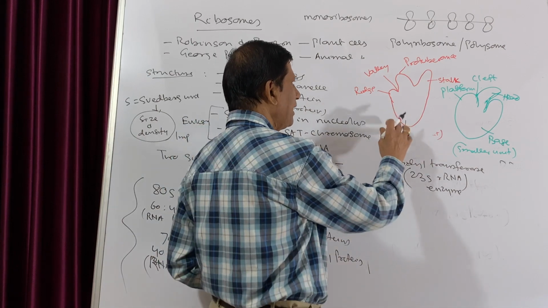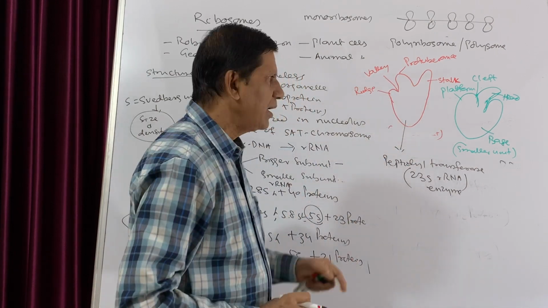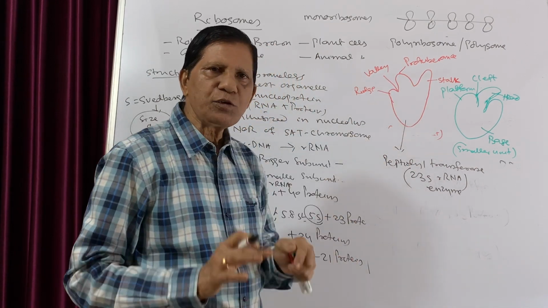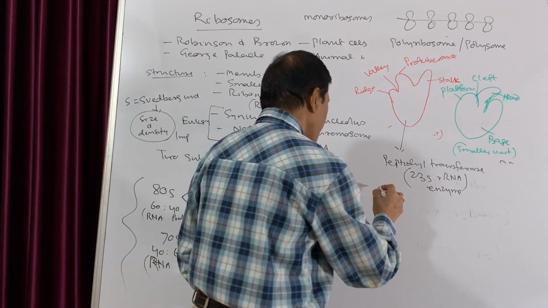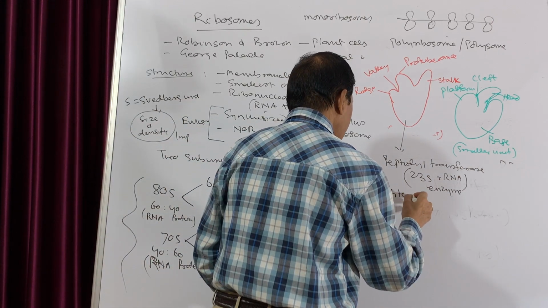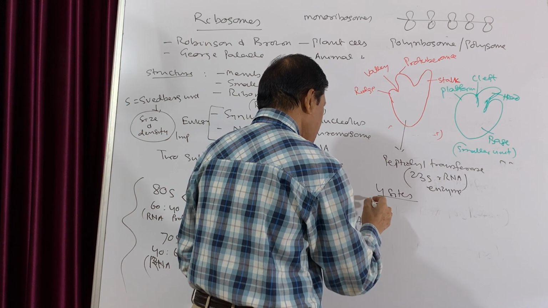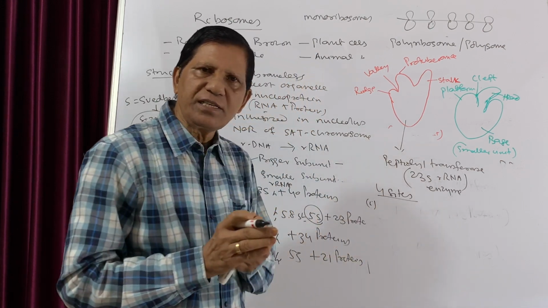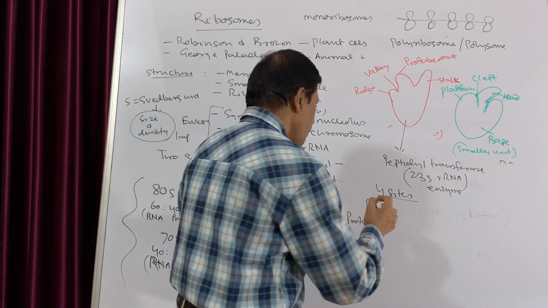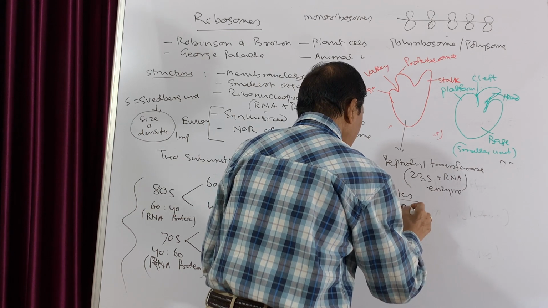In addition to that, the ribosome has 4 sites. One site, during protein synthesis, is attached to the mRNA, so one is the mRNA binding site.